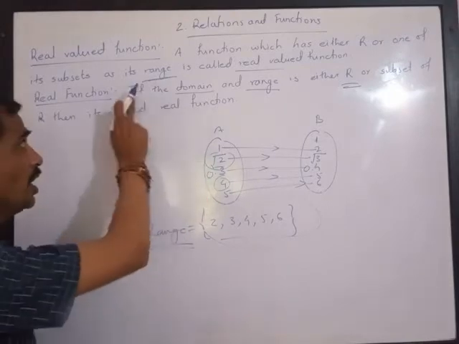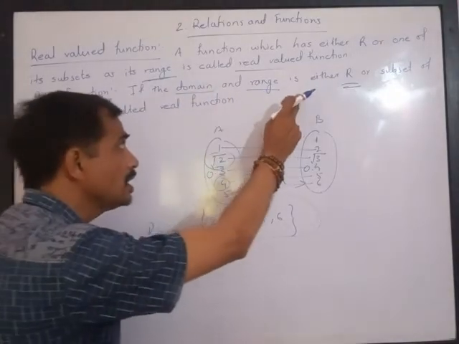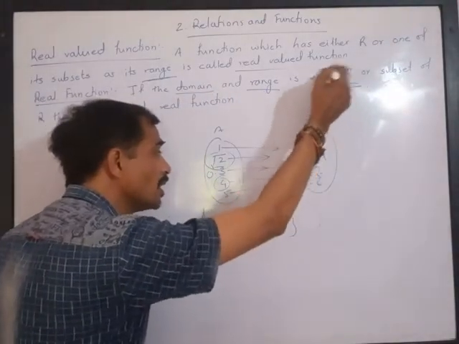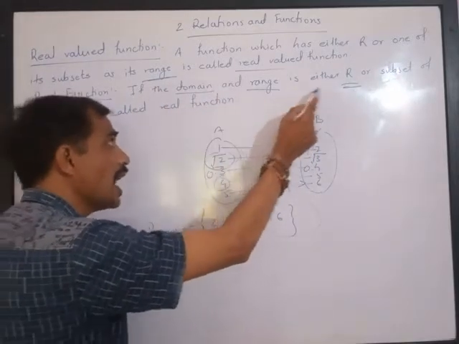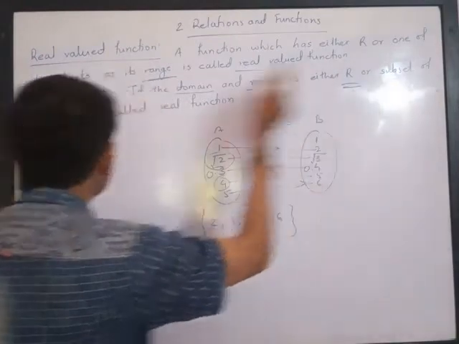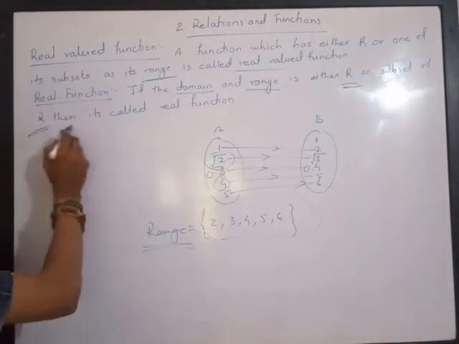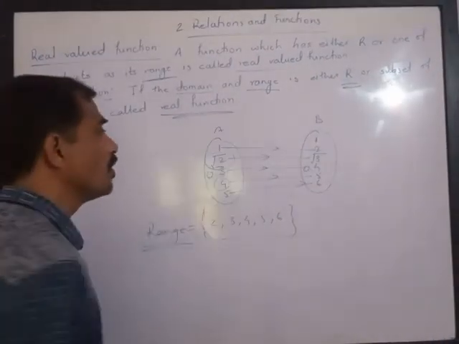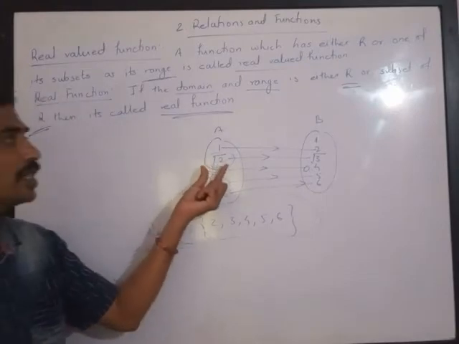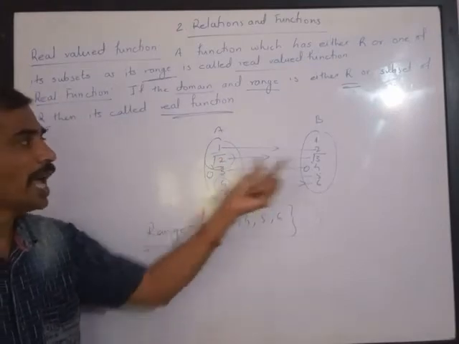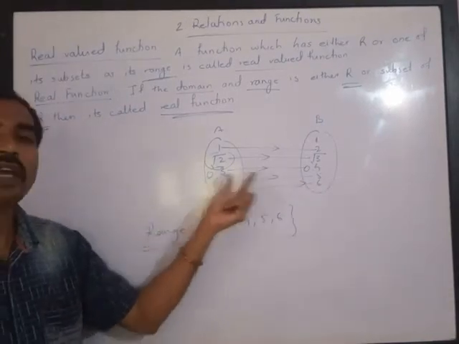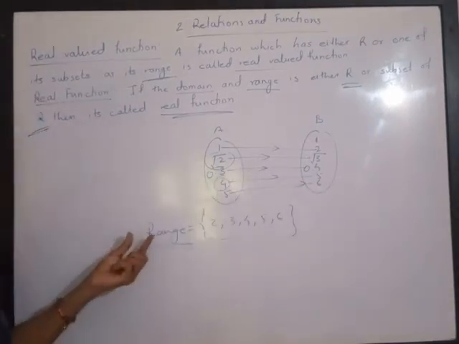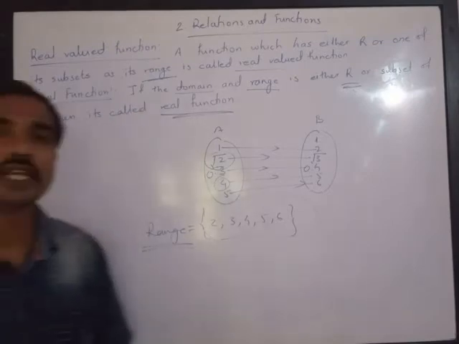So try to understand, if the domain and range are either real numbers, they can be rational, they can be irrational, or a subset of real numbers, then it is called a real function. If the numbers of the domain as well as the numbers of the range are rational or irrational, then we can call the function a real function.